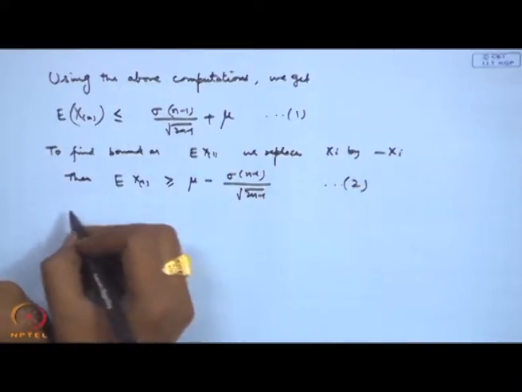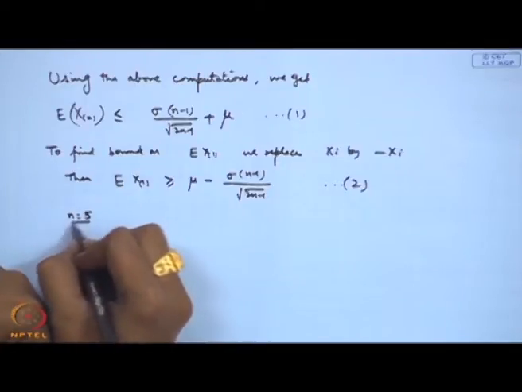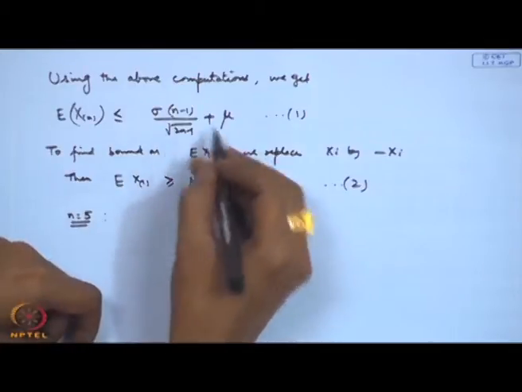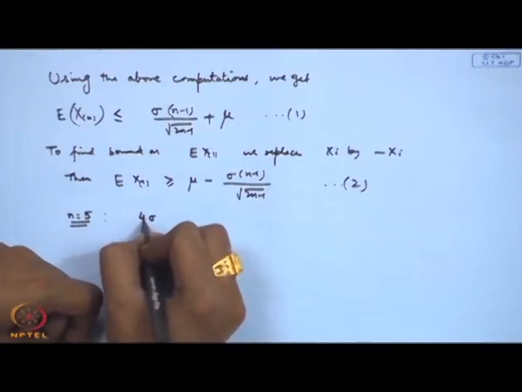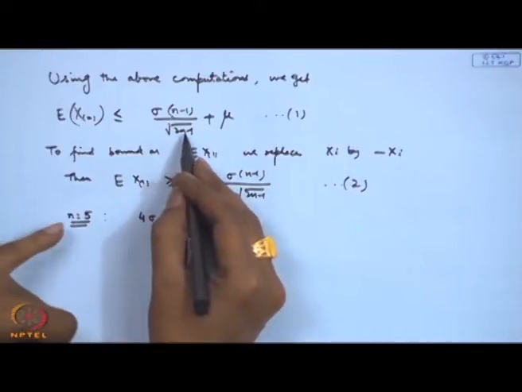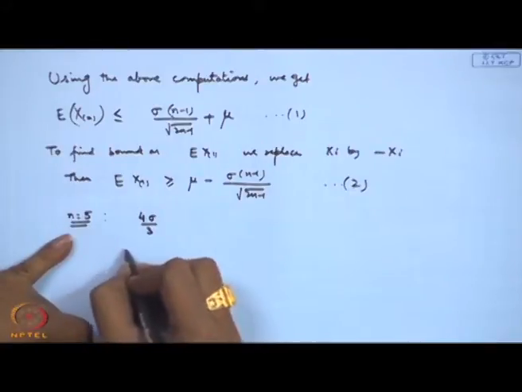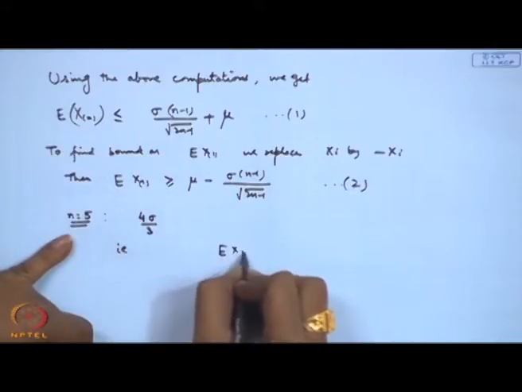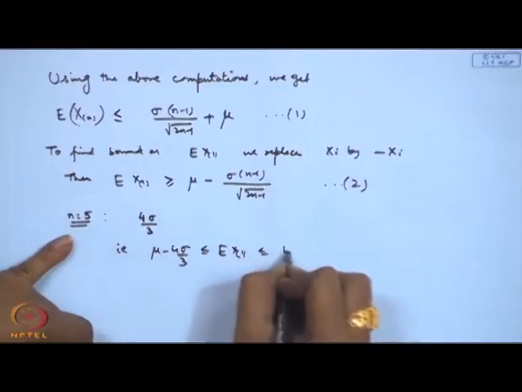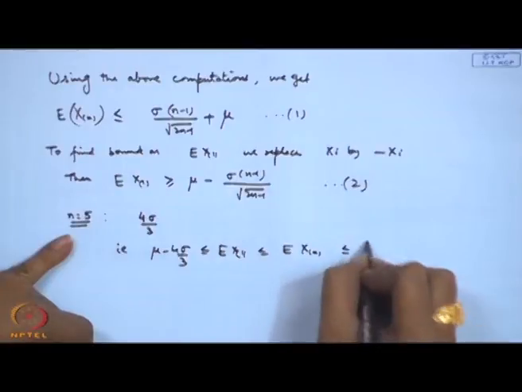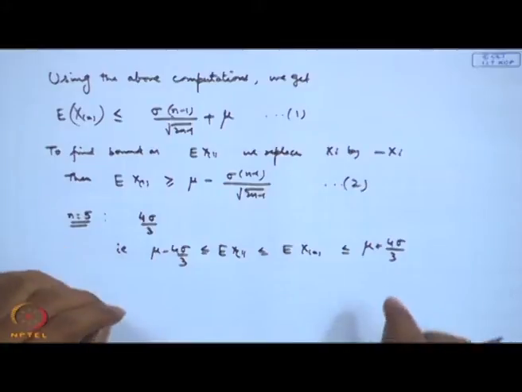Let us take some special case. For example, I take n is equal to 5. If I take n is equal to 5, then what value will I get? This sigma (n minus 1) is becoming 4, and this will become 3. So, 4 by 3, that means we are getting expectation of X1 greater than or equal to mu minus 4 sigma by 3, less than or equal to mu plus 4 sigma by 3. So, it is helpful in that sense.